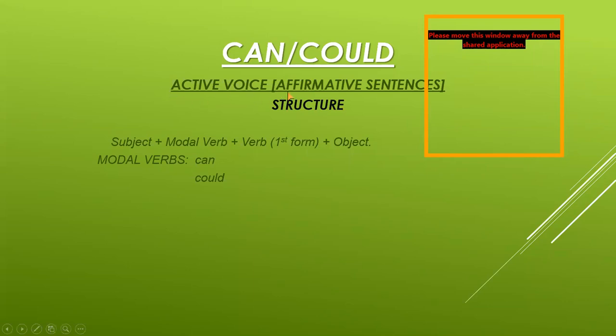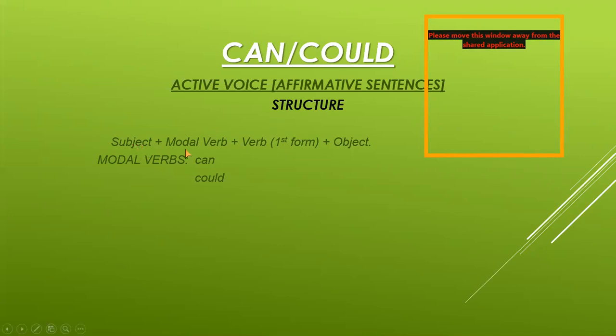I have told you the structures for all the modal verbs, whether in the active voice or in the passive voice, they remain same. Okay, there is no change in the structure for active voice and for passive voice. These are very easy. If you learn one structure for active and passive voice, then you can do for all of the modal verbs. Now the structure for active voice, you know that subject comes first in the active voice and object comes at the end.